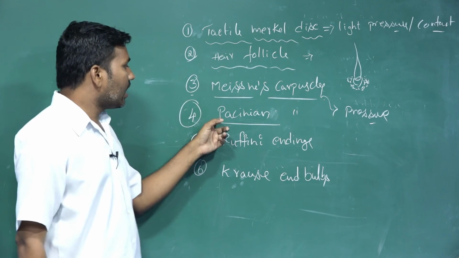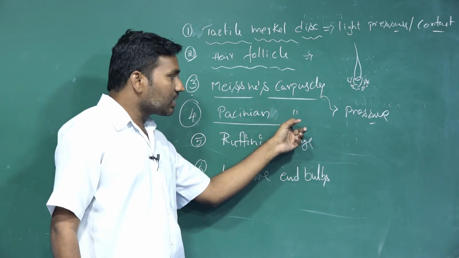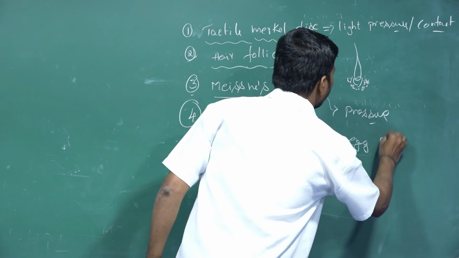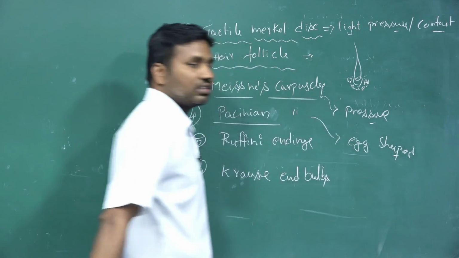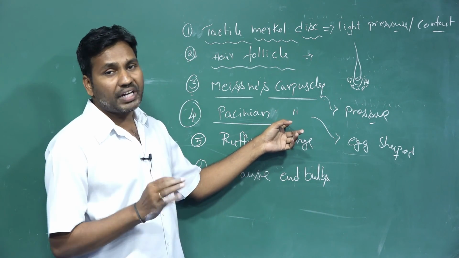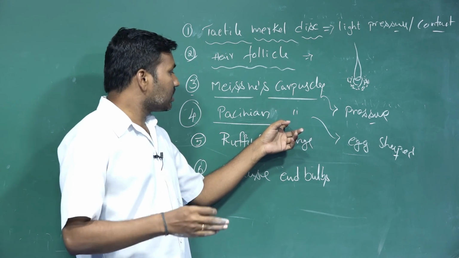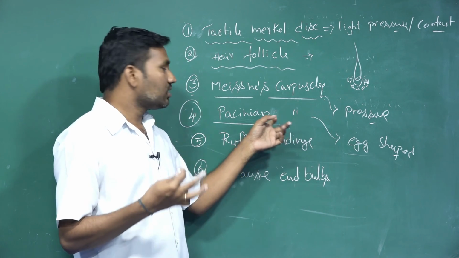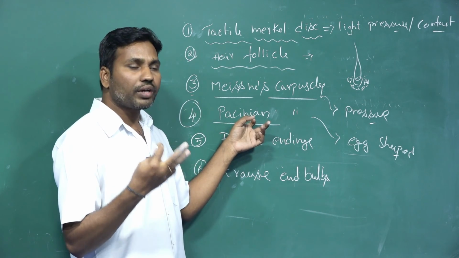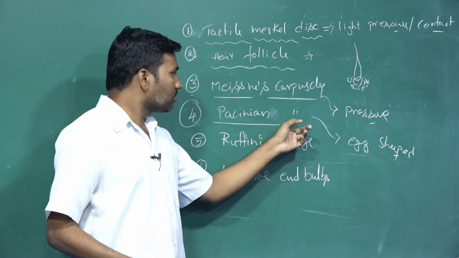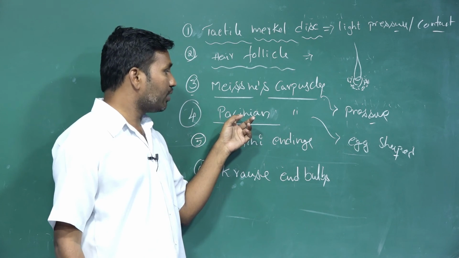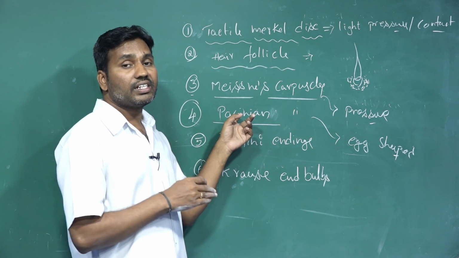Then next is the Pacinian corpuscles. These form larger egg-shaped cells. Severe pressure is recognized by them. Texture, pain, and pressure are recognized by the Pacinian corpuscle receptors. These are the major receptors distributed in the deeper layers of the skin.